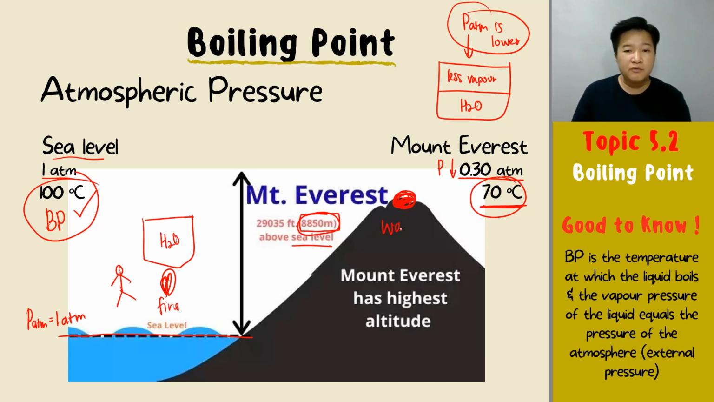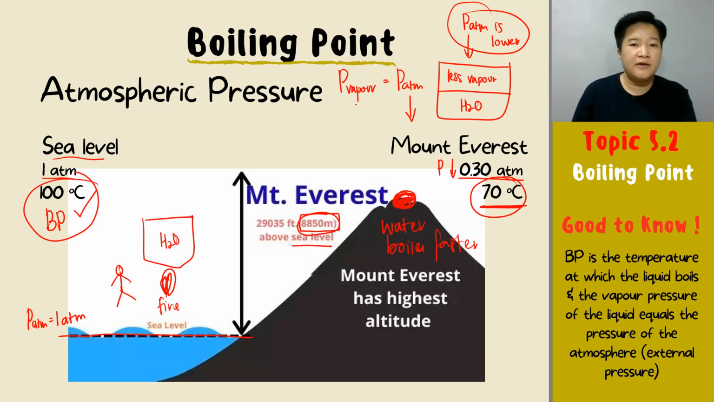So your water will definitely boil faster on top of Mount Everest because of the low atmospheric pressure. So it's very easy for us to achieve that your vapor pressure equals your atmospheric pressure. Because your atmospheric pressure is very low, therefore your vapor pressure required is also very low. So it's very easy to achieve because you only need that little vapor pressure. Then you can reach your boiling point. See that? See the difference? The same thing, but this is how atmospheric pressure changes your boiling point.